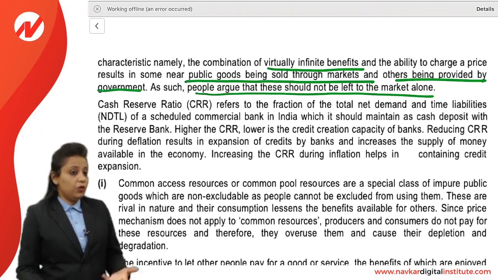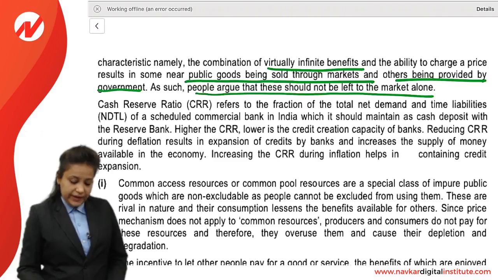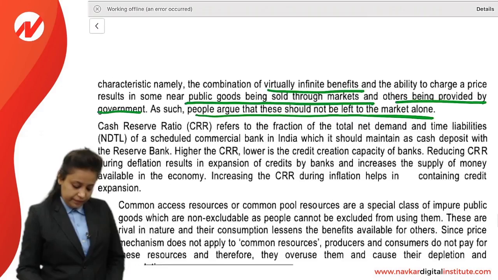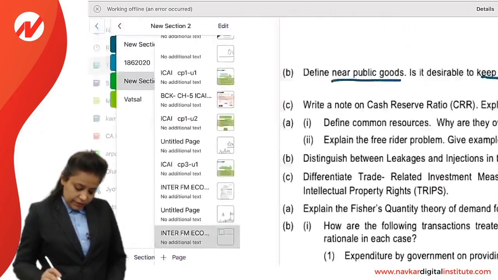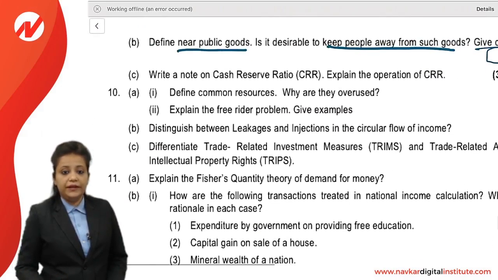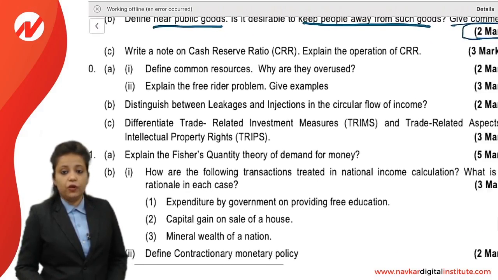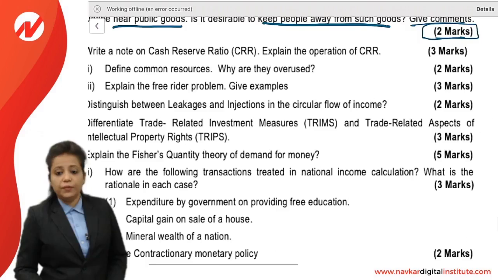So obviously it has more benefits, so people need it, and if you charge higher price, it can be sold in the market and some are provided by government also. As such, people argue that these should not be left alone to the market. Next question. This was only a 2 marks question. Now C question, write a note on CRR. Explain the operations of CRR, cash reserve ratio, which is a 3 marks question.